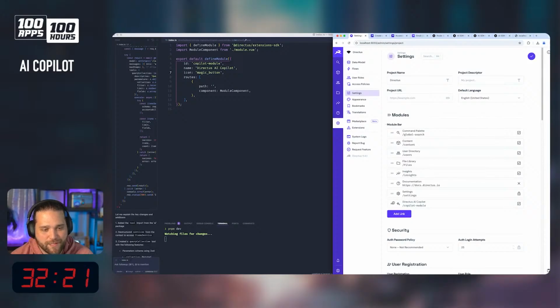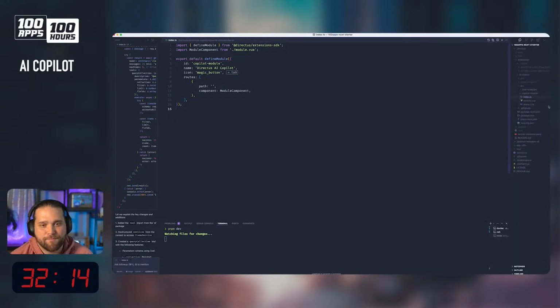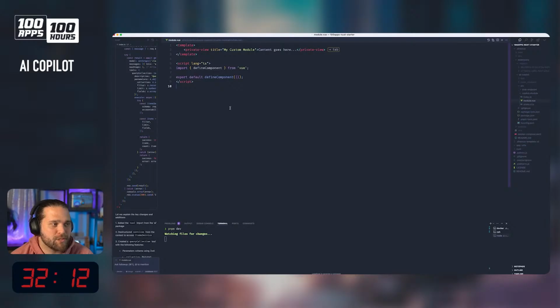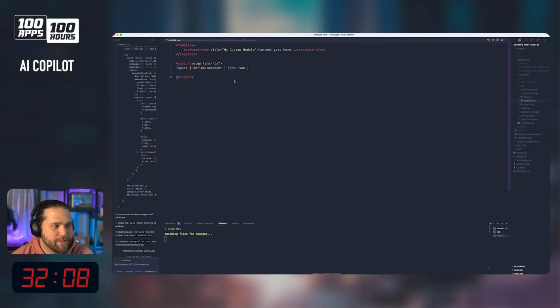All right, so I'm going to enable this. We're going to move it up to the very tippy top. There's our module. Here's our custom content. Boom, diddy boom. It's just a simple Vue component, right? We can get as complex or as detailed as we want.